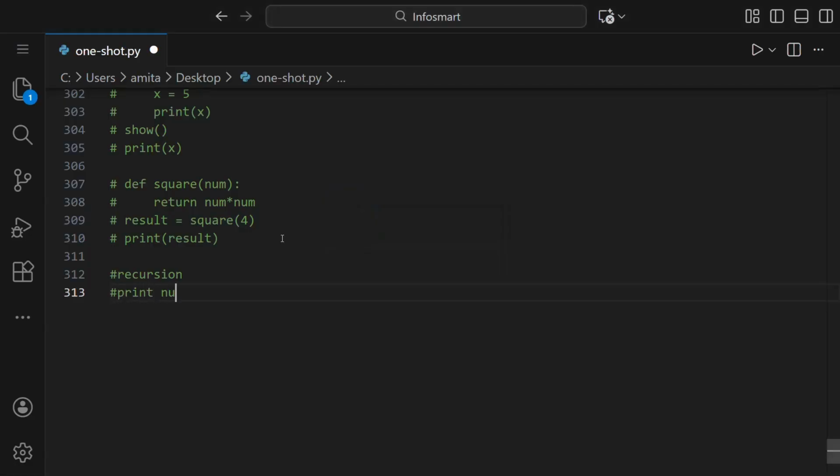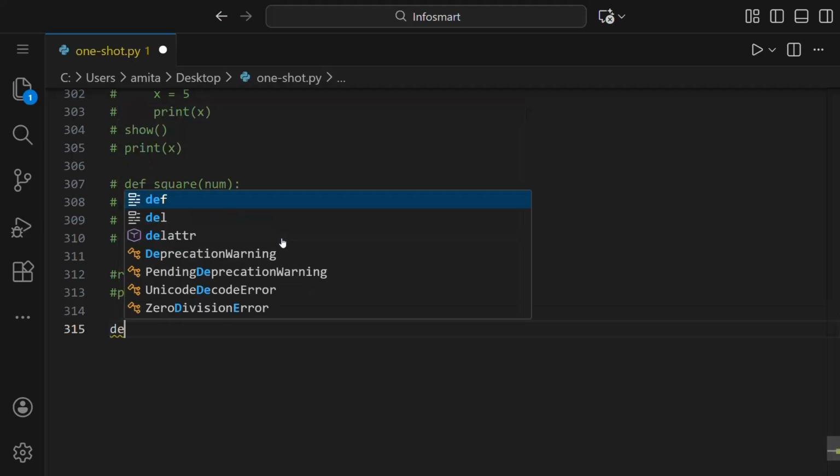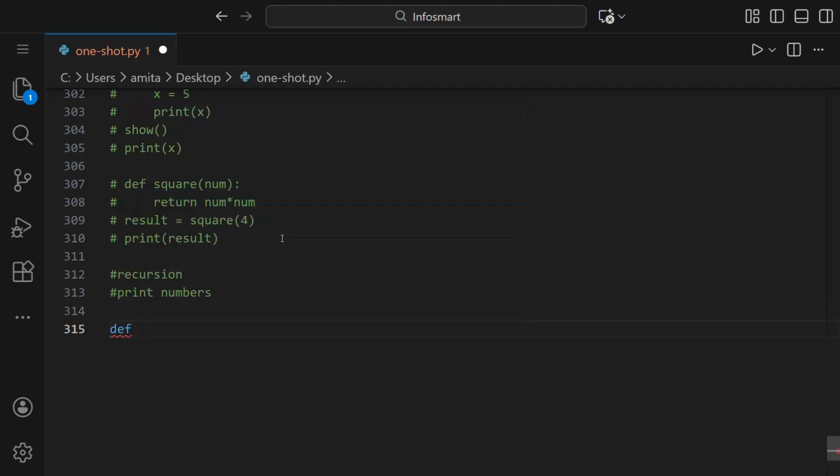And the first one is to print numbers. So we want to print the numbers. We'll take the input of n from the user, or rather here we can just assign the value to n directly. That's our choice, and then we'll print all the numbers till that number. So for that we have to make a function with def, and we'll write here print numbers or print num. That is our wish, whatever name we want to give.